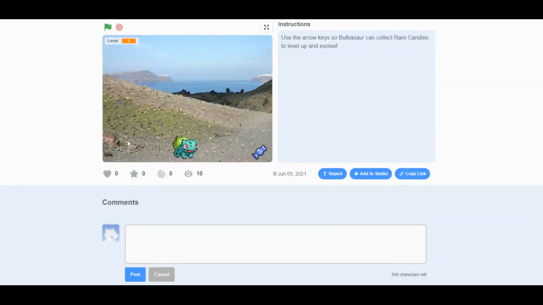Today we are going to be making a Pokemon evolution game in Scratch. So here is our game. We're going to be coding a Pokemon to collect rare candies and level up, and once he reaches certain levels, he will evolve. So here we have Bulbasaur.